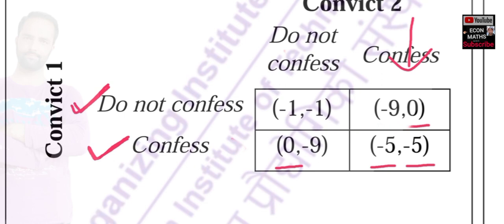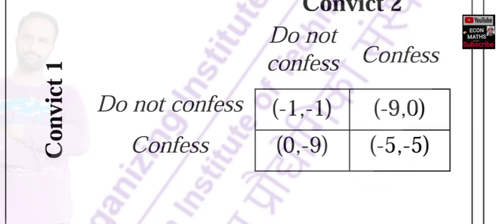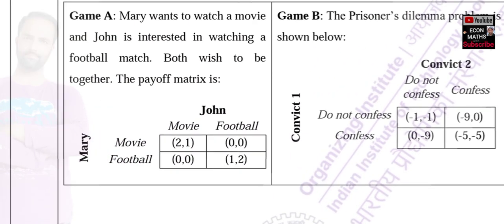Okay, here you can see only one cell is there where both numbers are underlined. Okay, so we can say this game has only one Nash equilibrium, that is confess and confess. Okay, so what are the statements being given to us? Let us try to see.